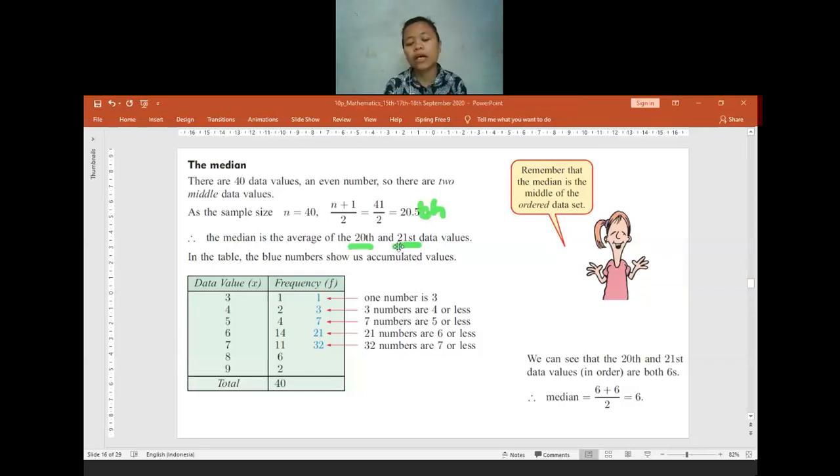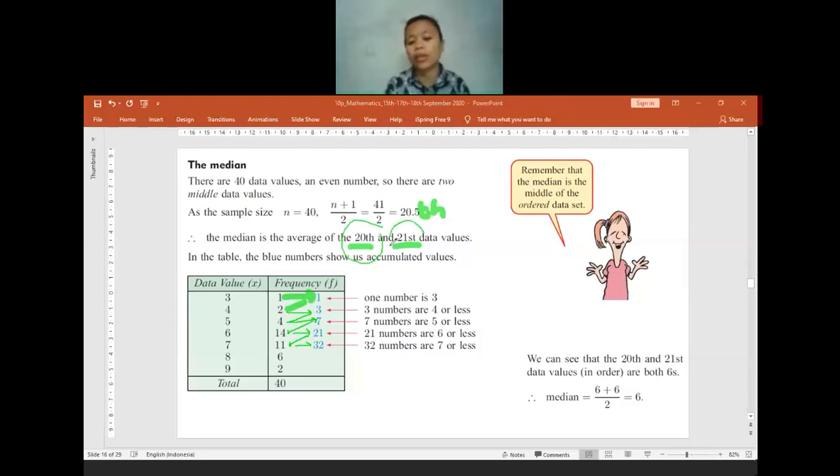How do we find the 20th and also the 21st? Remember the cumulative frequency that you just learned yesterday. So we find the cumulative frequency. This is 1, so it will be 1. For the second cumulative frequency, you add 2 to the previous one. 1 plus 2 equals 3. And then the 3, you add 4, you get 7. Just like that and so on. And then the 7, you add 14, you will get 21. The 21 you add 11, you get 32 and so on.